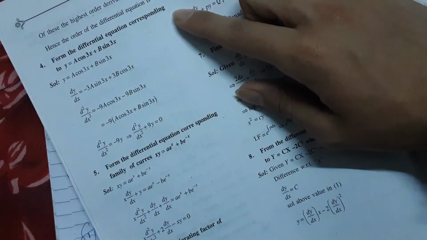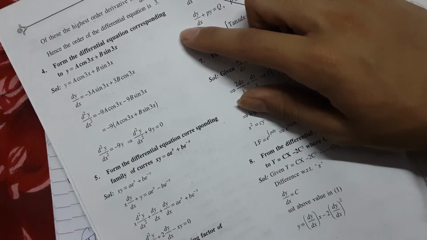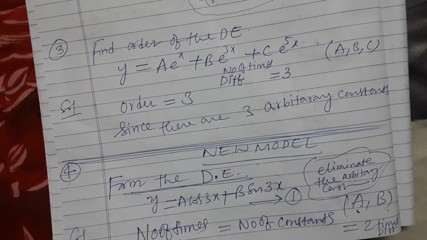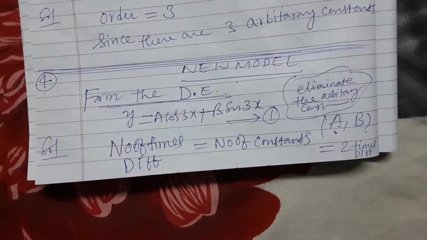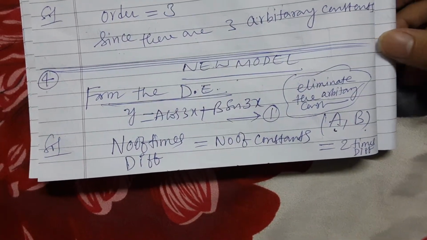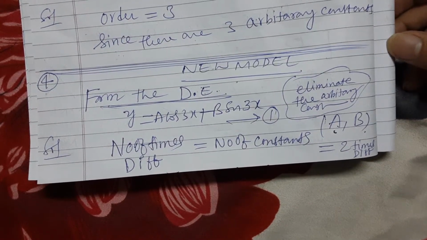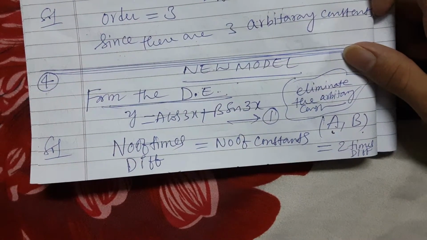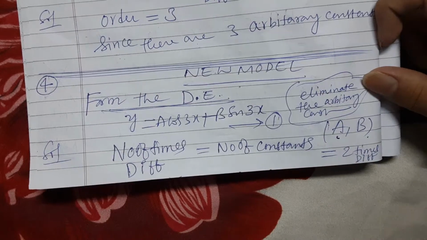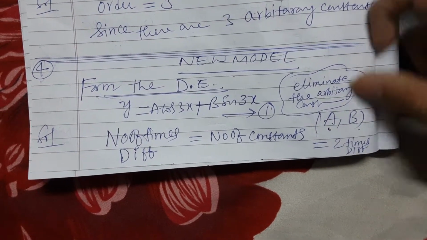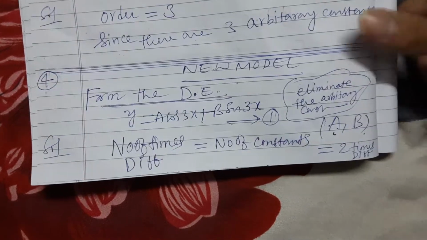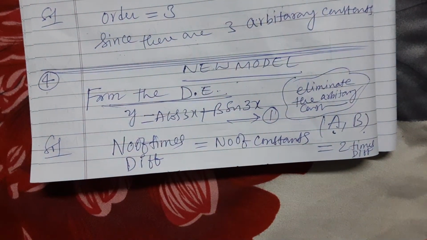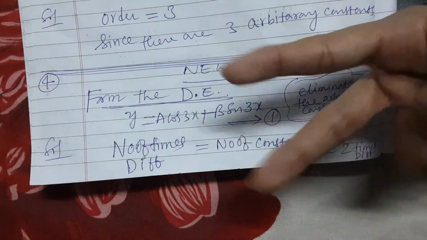Okay. Form the differential equation corresponding to y is equal to a cos 3x plus b sin 3x. Anyway, this is a new model. The number of times of differentiation is equal to the number of arbitrary constants. But here we write constants. Why? Because the question says eliminate the arbitrary constants. We need to remove the arbitrary constants, so we do differentiation 2 times.